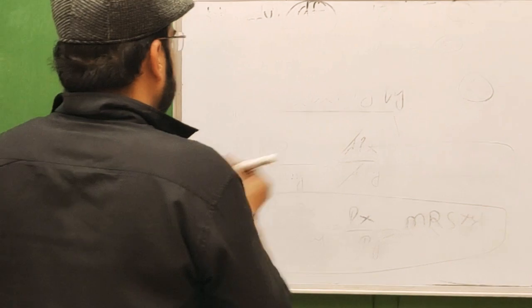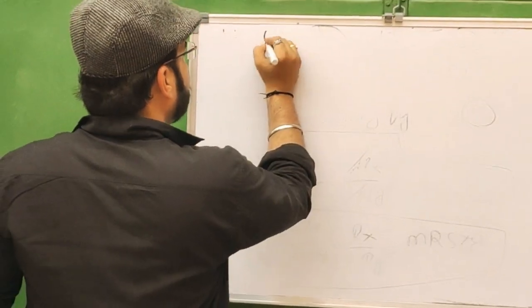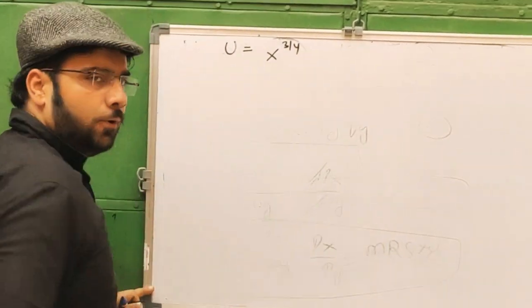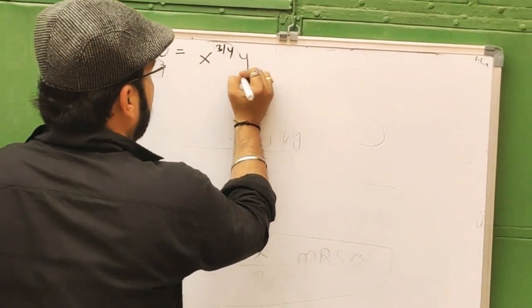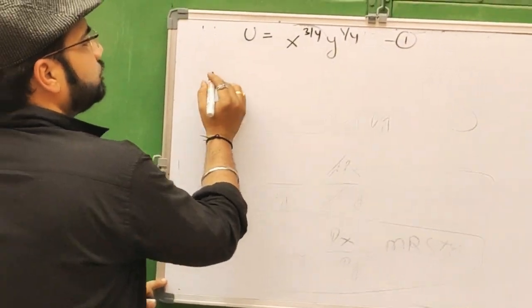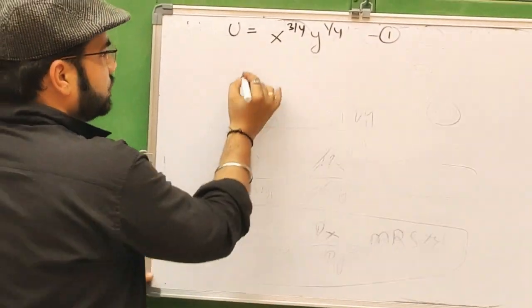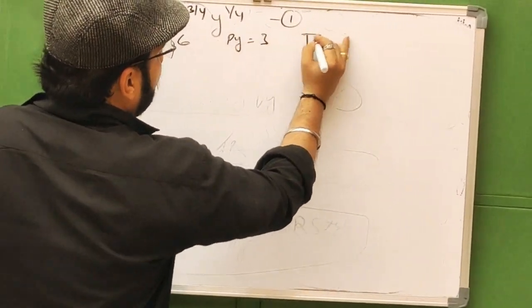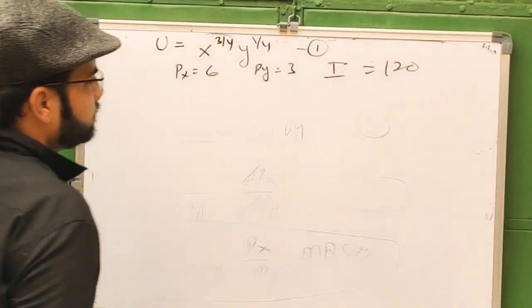Here we take the utility function equal to x power 3 by 4 and y power 1 by 4. This is equation number 1. And let's suppose the price of x is equal to 6 and price of y is equal to 3 and your income is 120.